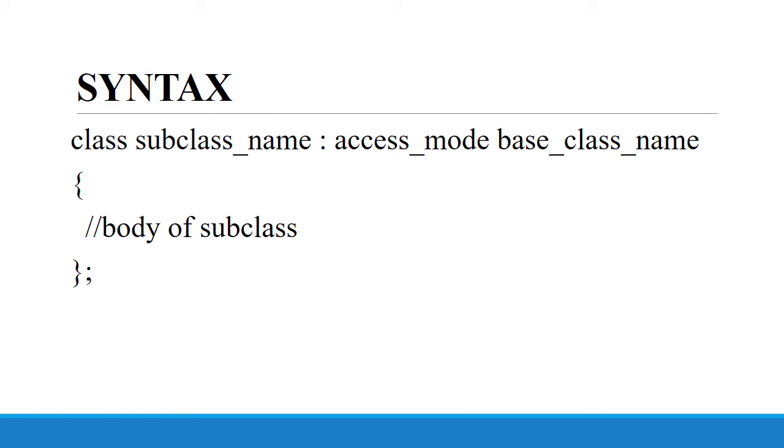Here is the syntax for creating a subclass which is inherited from the base class. In the syntax, the subclass name is the name of the subclass and access mode is the mode in which we want to inherit this subclass, for example, public, private or protected. And base class name is the name of the base class from which you want to inherit the subclass.